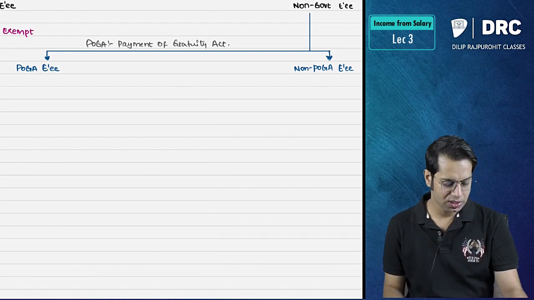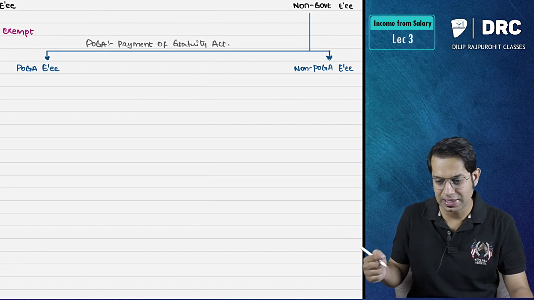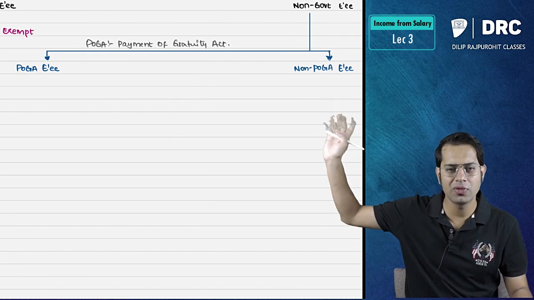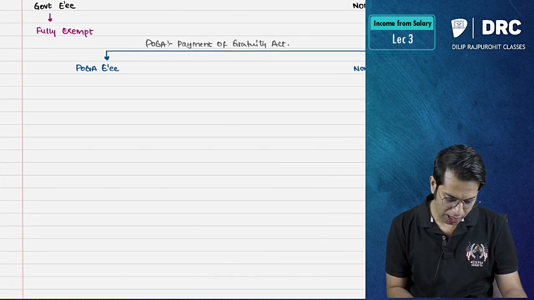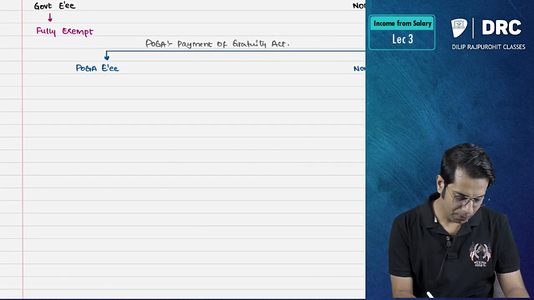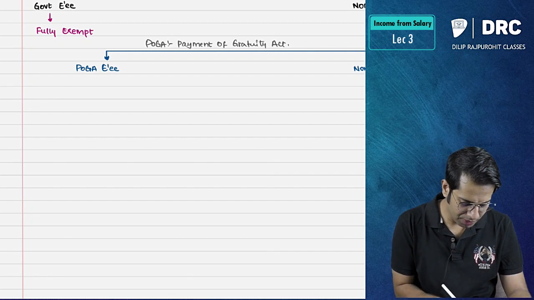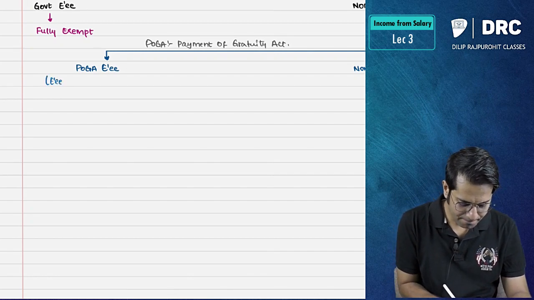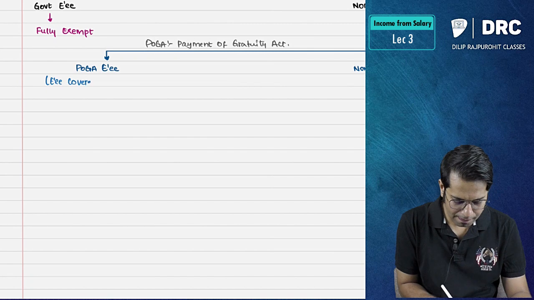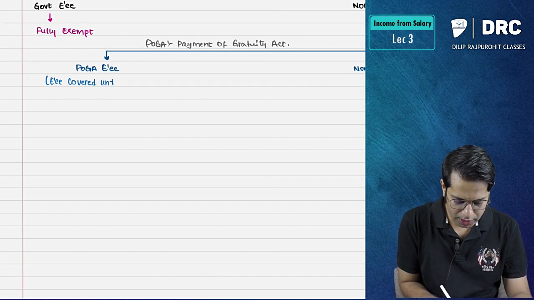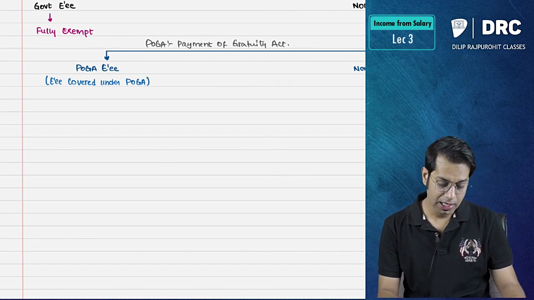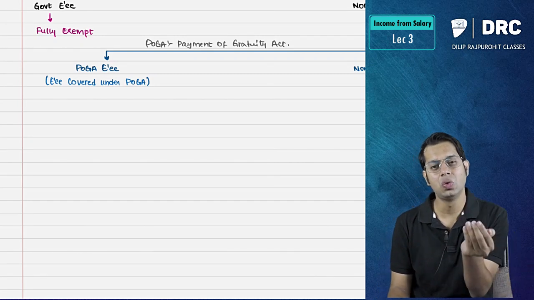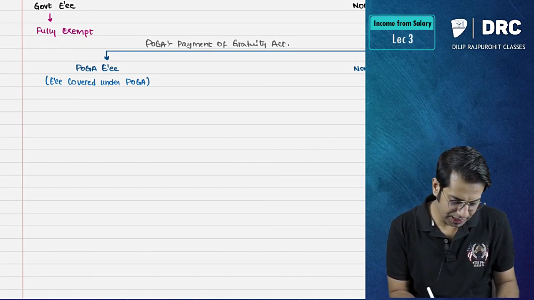So you should check, if you are a non-government employee, whether you are a non-POGA or a POGA employee. POGA employee means an employee covered under the Payment of Gratuity Act. If you are a POGA employee, then for you the gratuity which will be exempt is,